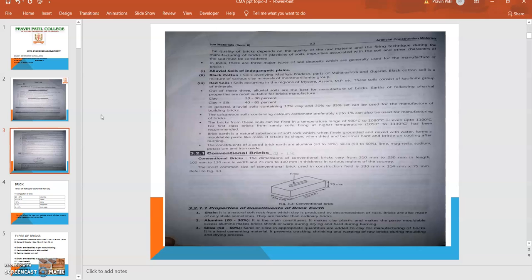Then silica, sand or silica in appropriate quantities are added to clay for manufacturing of the brick. It is a hard cementing material and it prevents cracking. That's why silica and alumina are generally utilized in cement manufacturing also, and also in the brick.